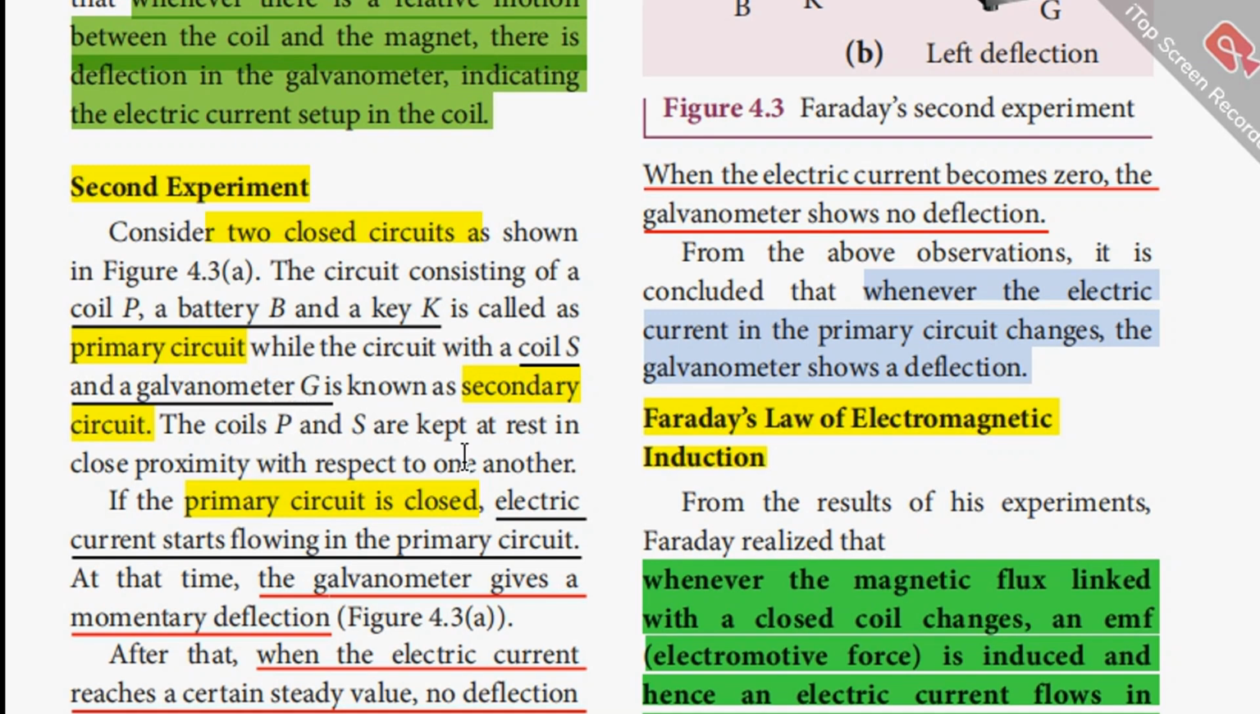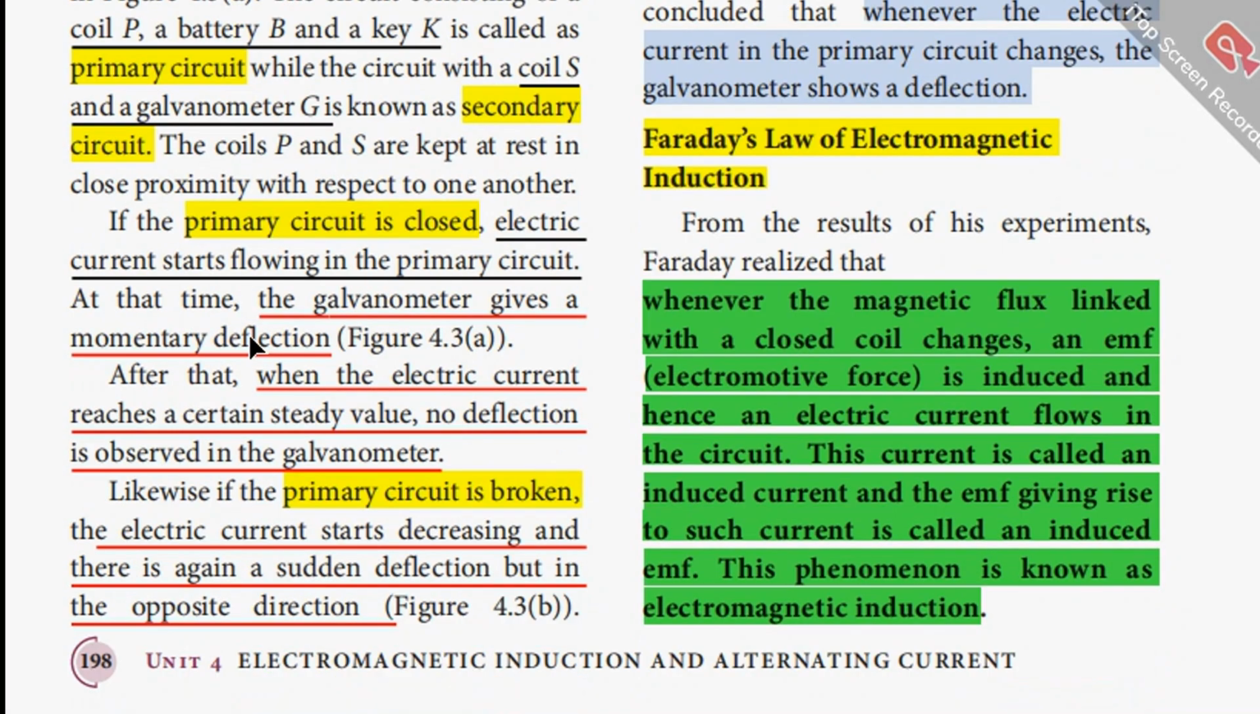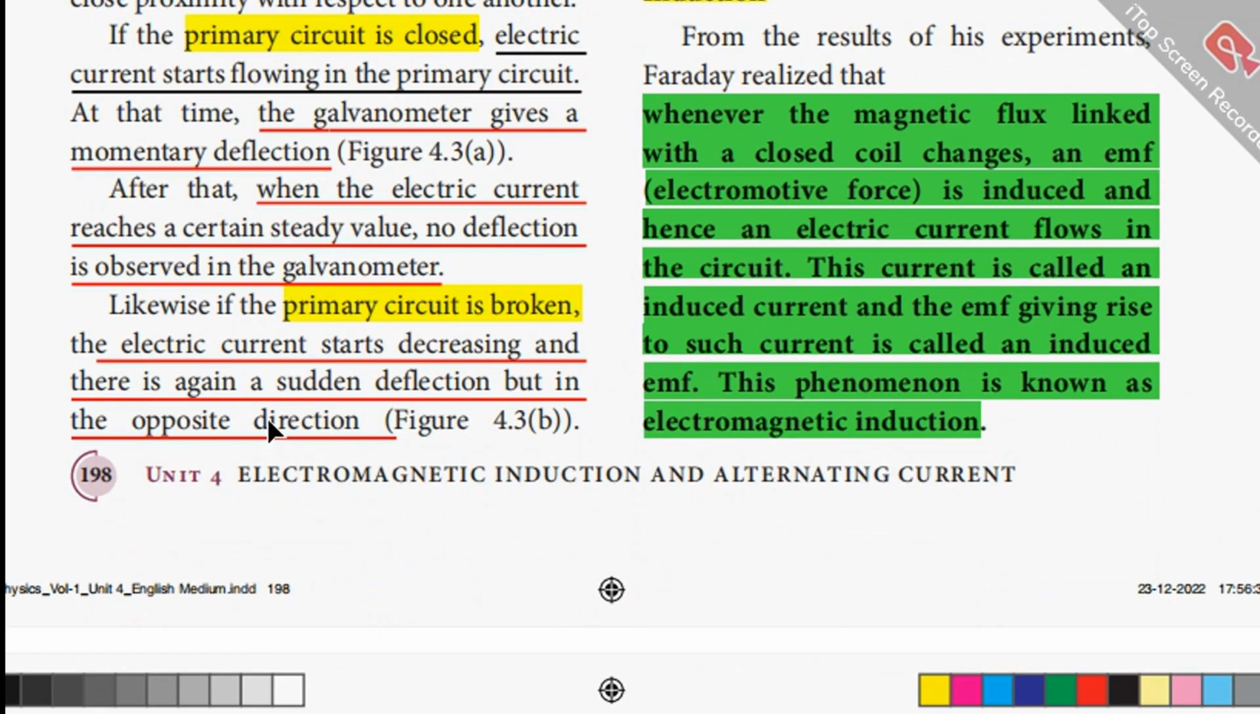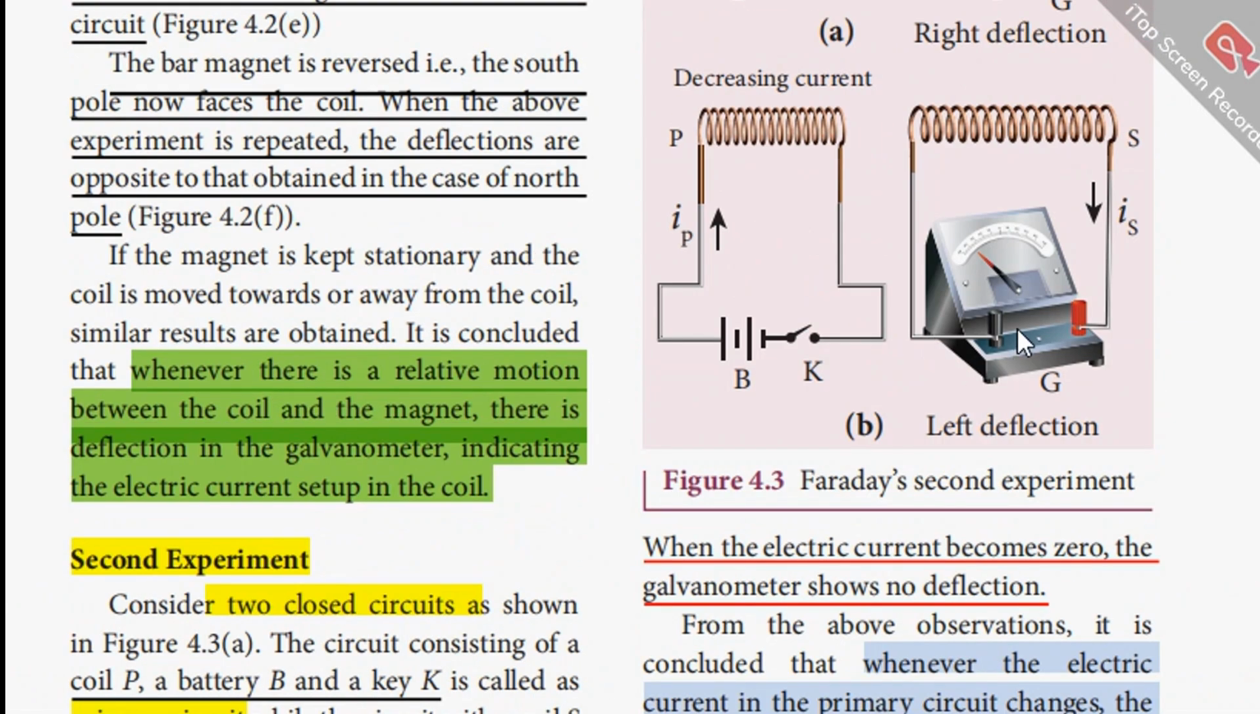The coils P and S are kept at rest in close proximity with respect to one another, and if the primary circuit is closed, the electric current starts flowing in the primary circuit. At that time, the galvanometer gives a momentary deflection as shown in the figure, and after the electric current reaches a certain steady value, there is no deflection in the galvanometer. Likewise, if the primary circuit is broken, the electric current starts decreasing, and there is again a sudden deflection, but it is in the opposite direction as shown in this figure.